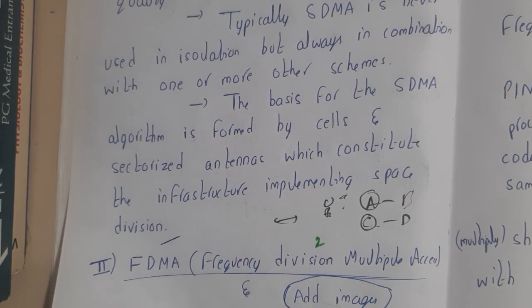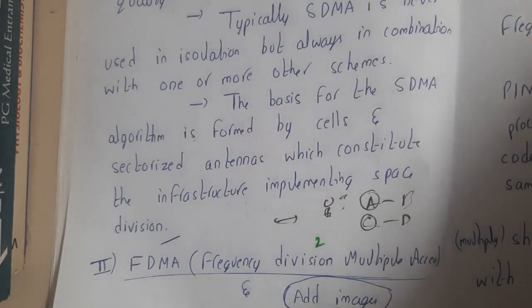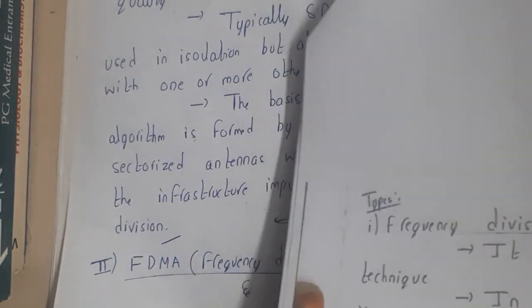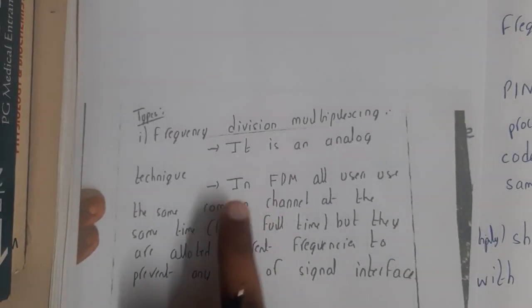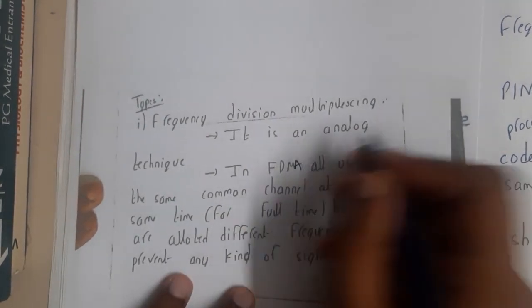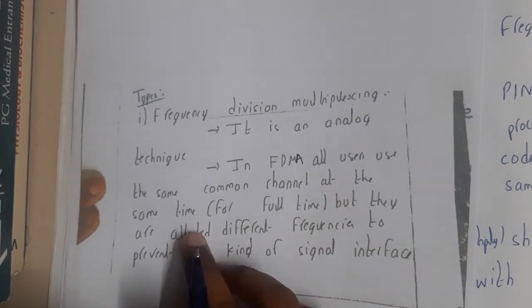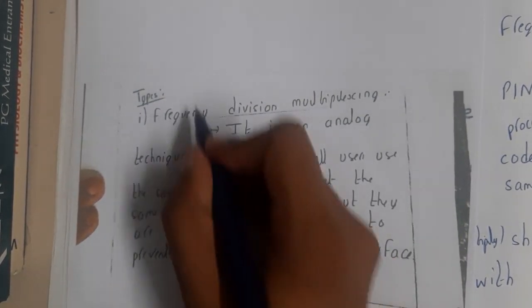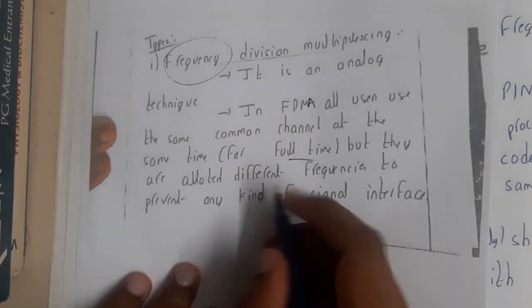So let us continue with frequency division multiple access. I said multiplexing, sorry for that. I'll be using the same page or the same theory which I used in multiplexing. So in FDMA, we write MA for multiple access. All users use the same common channel at the same time for full time. Basically here we are dividing frequency, not time, so they are allocated different frequencies.